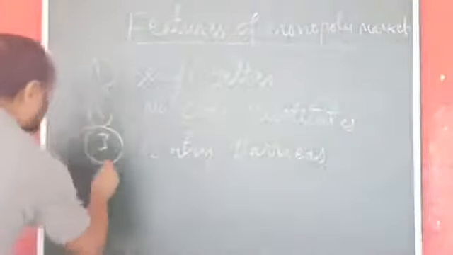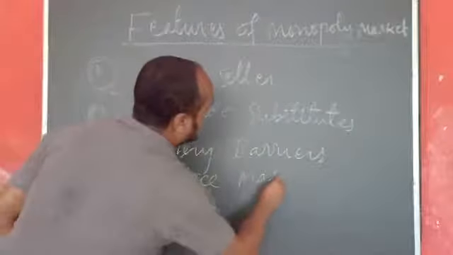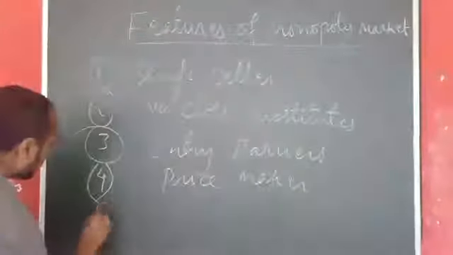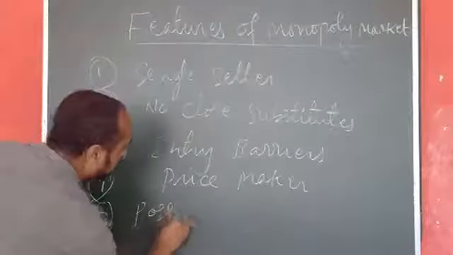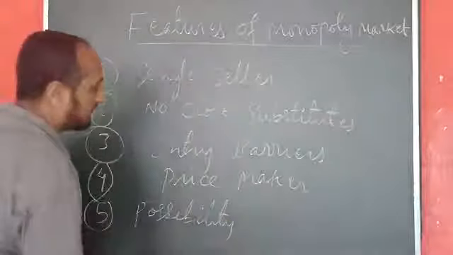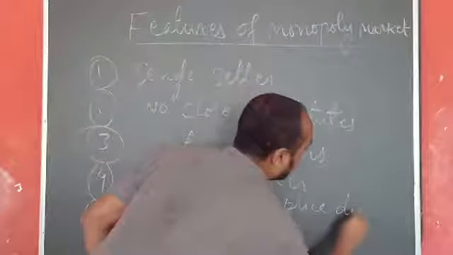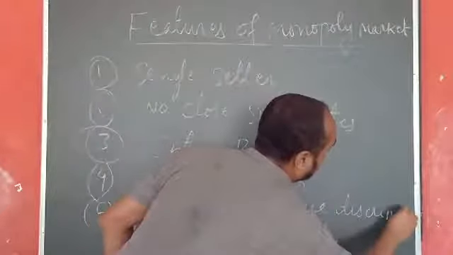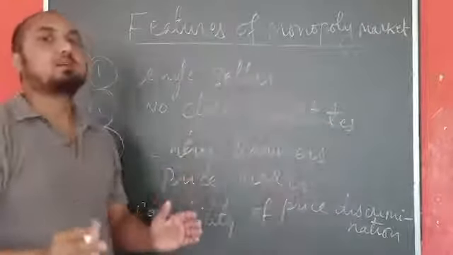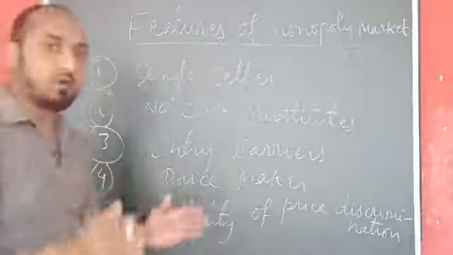Number 4, we have price maker, and the number 5 feature we have is possibility of price discrimination. So I will discuss these different features one by one.